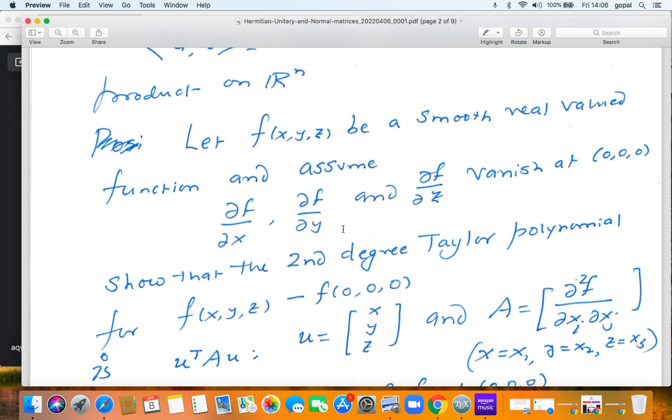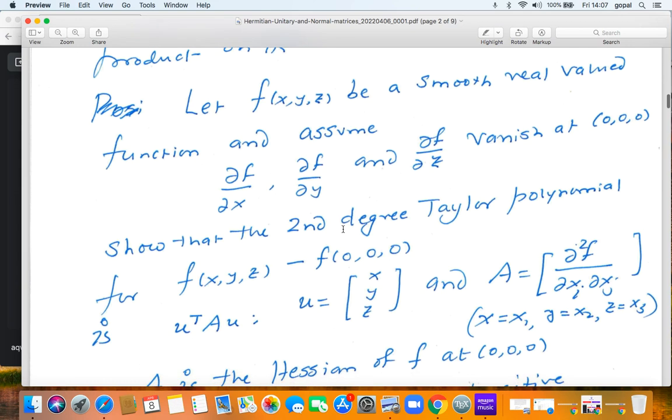f of x, y, z is smooth, meaning differentiable. You can assume it is twice differentiable, with the second derivative continuous, or you assume that it is as many times differentiable as you wish. So f of x, y, z is a smooth real valued function of three variables, and I'm going to take its partial derivatives, del f by del x, del f by del y, del f by del z, and all three of them vanish at the origin.